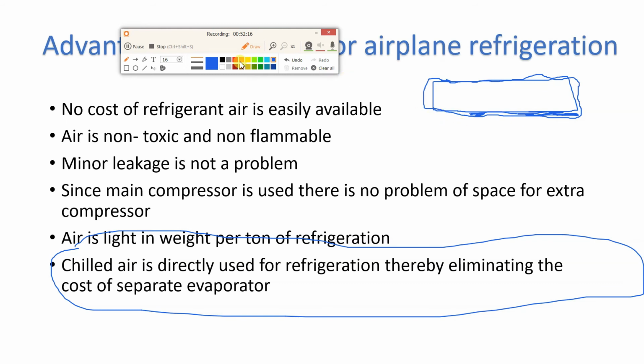Okay. So when you keep your food product inside the freezer, the refrigerant first cools the air and then the air cools the product. Or there will be direct conduction, and here the product can lose heat to the refrigerant. But in case of aircraft, whatever air is being chilled is directly supplied to the cabin. So an extra evaporator or freezer-like compartment is not required. The same thing has been written over here: chilled air is directly used for refrigeration, thereby eliminating the cost of a separate evaporator.